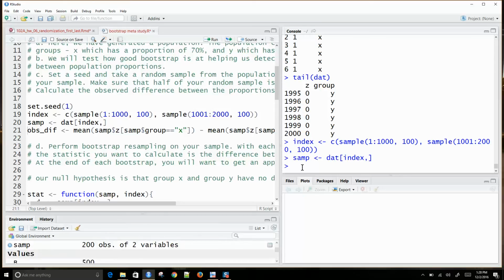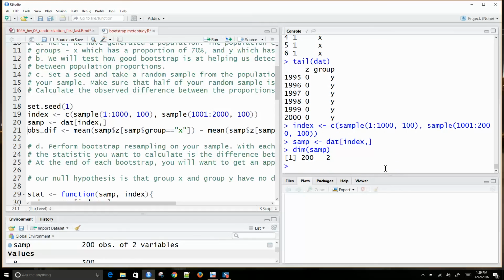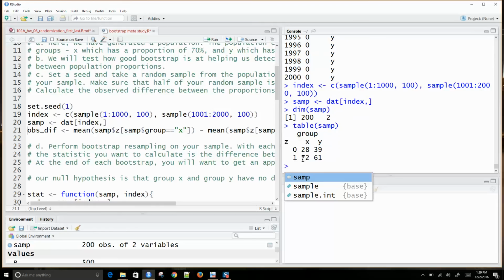I can ask what the dimensions of SAMP are, and I would have 200 rows and 2 columns. I can create a table of SAMP, and I'd see that I ended up getting 72% X and 61% Y. Out of 100, I got 72, and over here in Y I got 61. First of all, we can calculate the difference between proportions: 0.72 versus 0.61 gives a difference between proportions of 0.11.